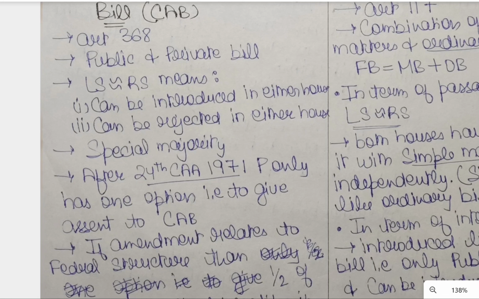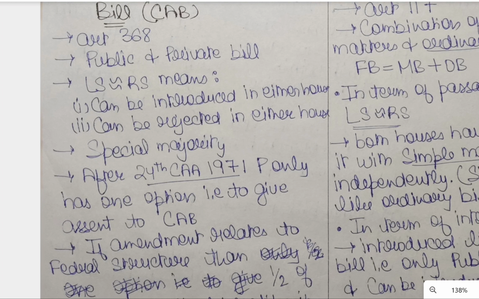And Lok Sabha, Rajya Sabha means it can be introduced in either, similar to the case of an ordinary bill. It can be introduced in either house, it can be rejected in either house, and both houses have total independence for proving majority. A very important crucial point is that here it enjoys special majority.